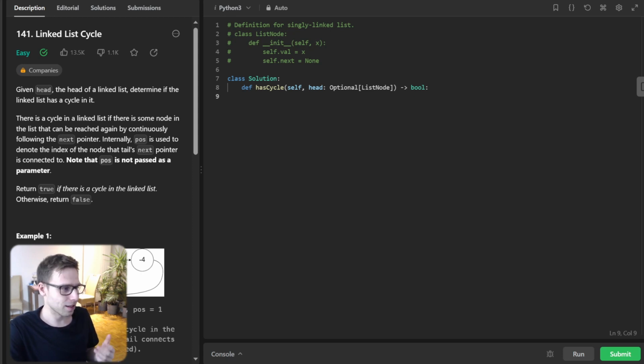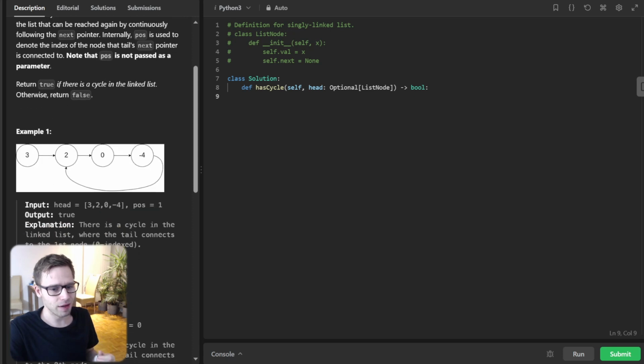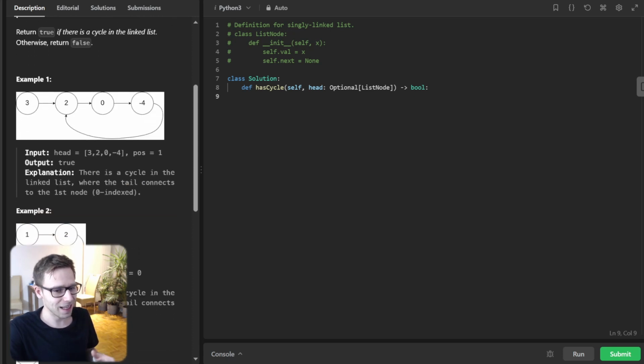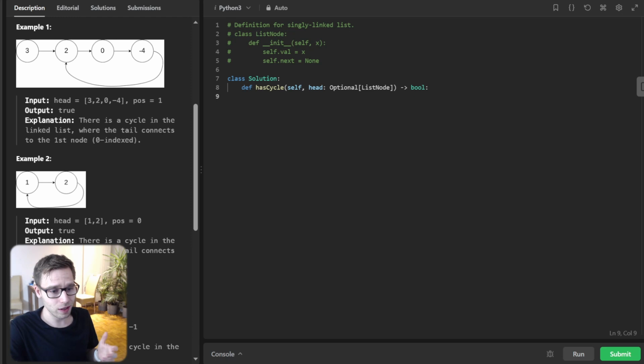The task is straightforward. You have a singly linked list, and the challenge is to discover whether the list is linear, meaning it has an end, or if it loops back to itself. A looping list is what we call a cycle, and our job is to detect if it exists. But first, let's clarify some foundational concepts.